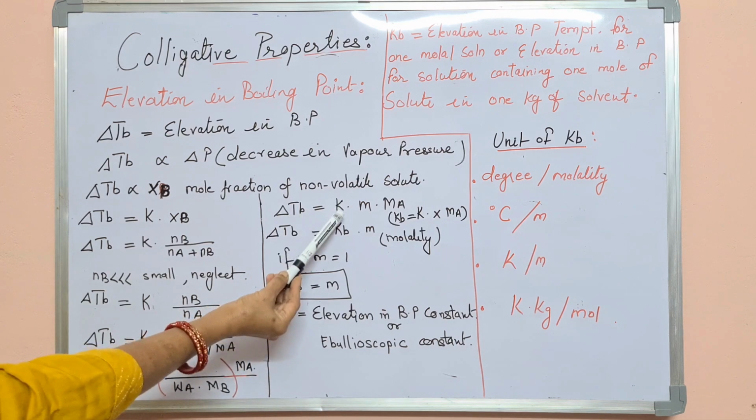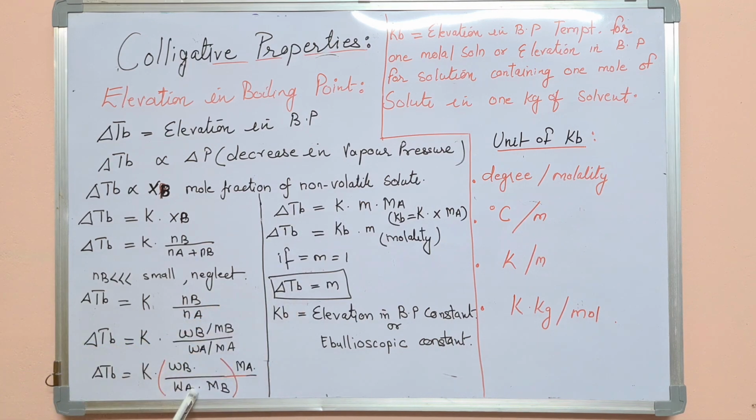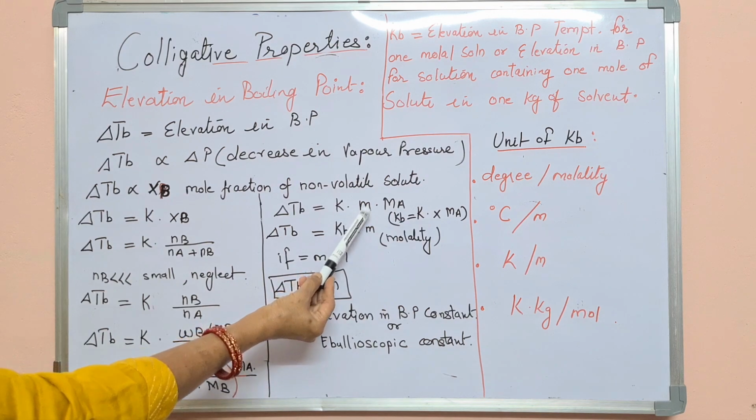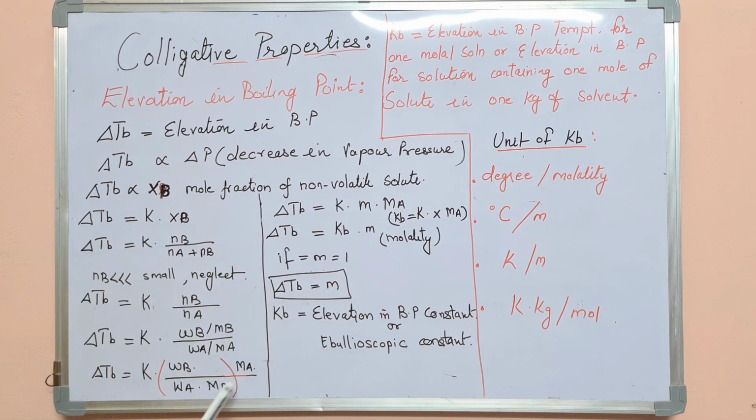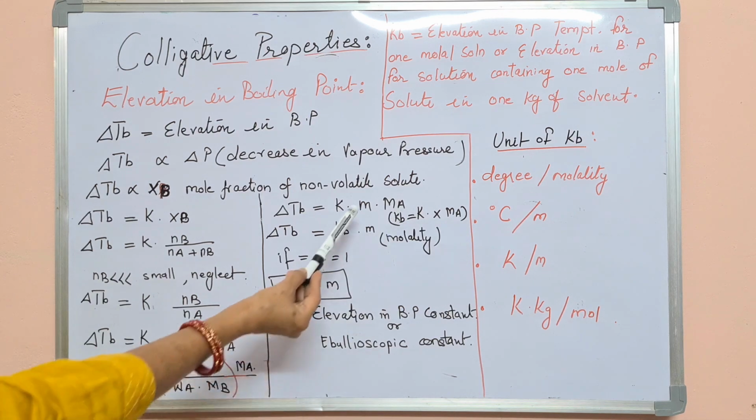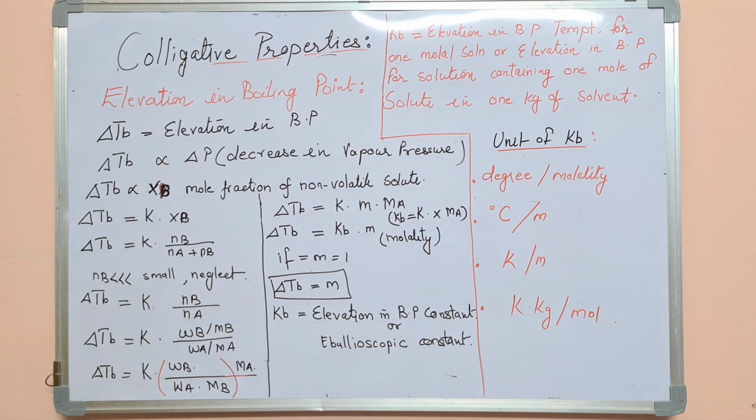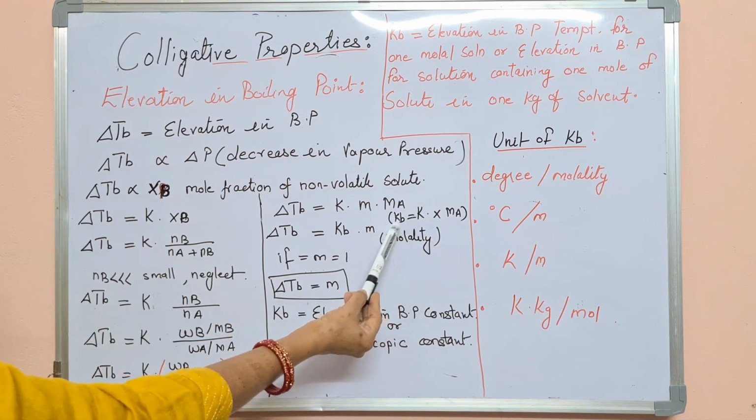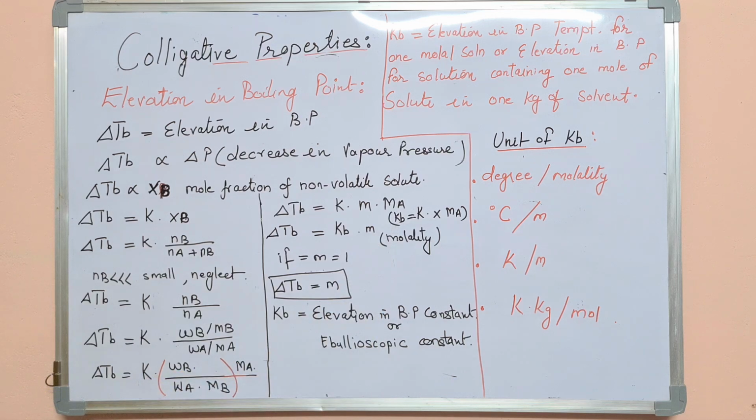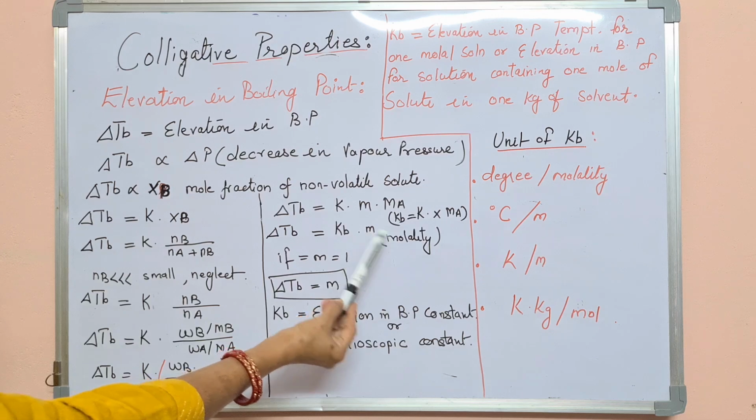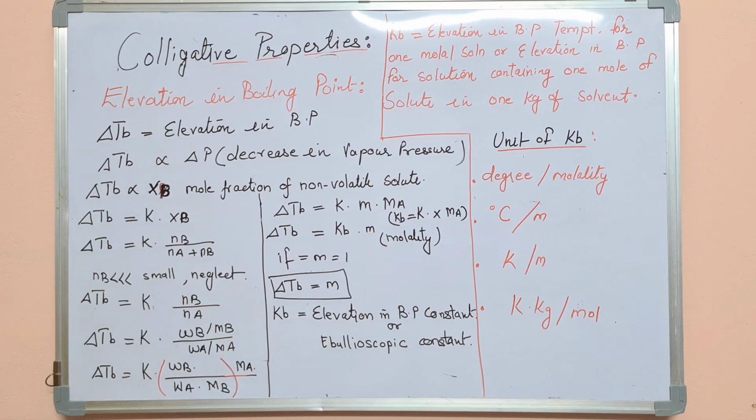So delta TB equals the constant K, and in place of this I have written small m, that is molality, into the molecular mass of the solvent. K is a constant, and MA, the molecular weight of the solvent, is also constant as per the nature of the solvent. So in place of these two constants, I can write Kb, which is one more constant. So delta TB equals Kb into m, where m is molality.